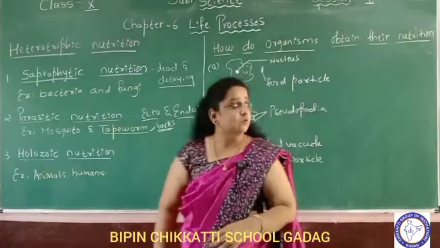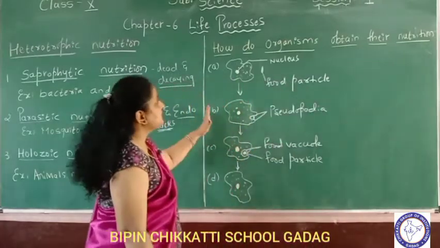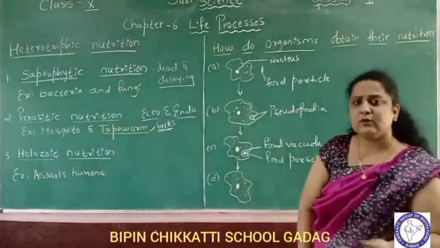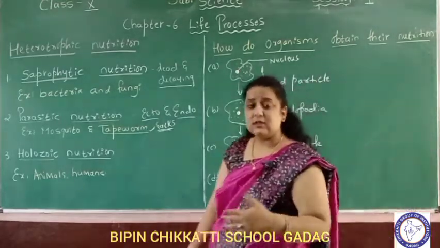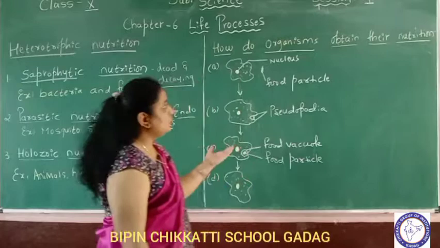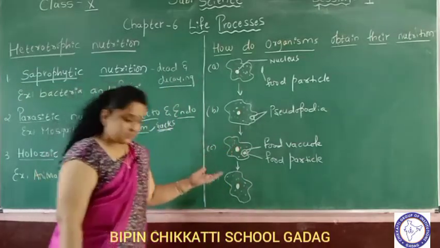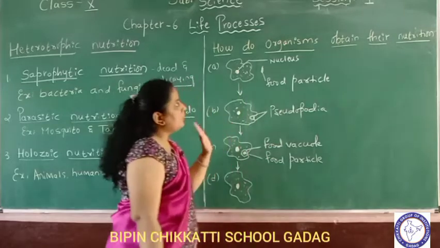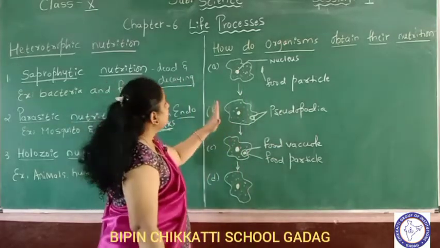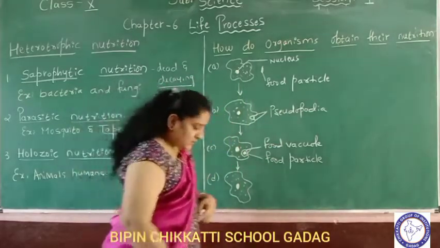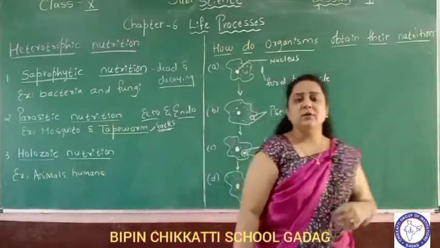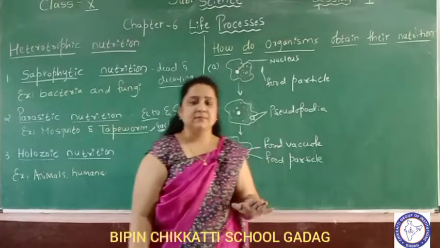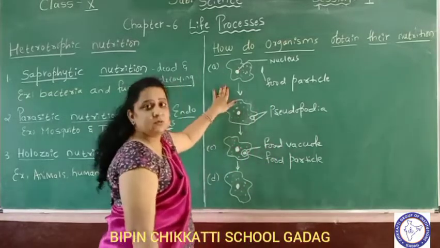Now we will discuss how organisms obtain their nutrition. We have already seen the definition of nutrition, different modes of nutrition, autotrophic nutrition, heterotrophic nutrition, saprophytic nutrition, parasitic nutrition. But actually how do organisms obtain their food, their nutrition? Because the process of nutrition is different in different organisms. It is not the same. The digestive system is also different.